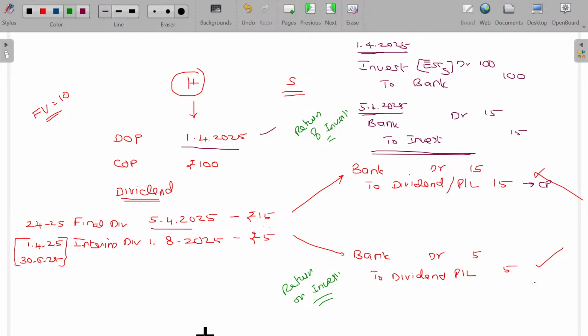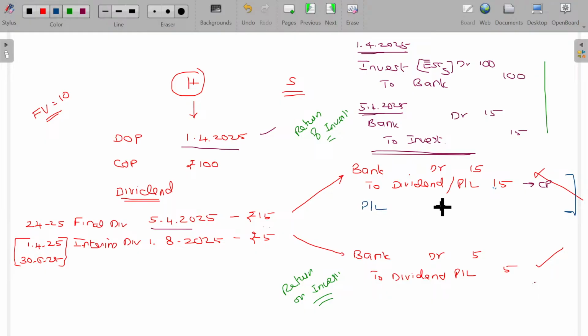So what happens? Usually you will make the mistake. If it is properly done, no problem. Usually there will be a mistake. Then it's your duty to rectify this. You are pretty sure that this one is wrong. How can I rectify this one? Actually, investment should be credited, but they have credited wrongly to the dividend. So I have to debit the dividend.